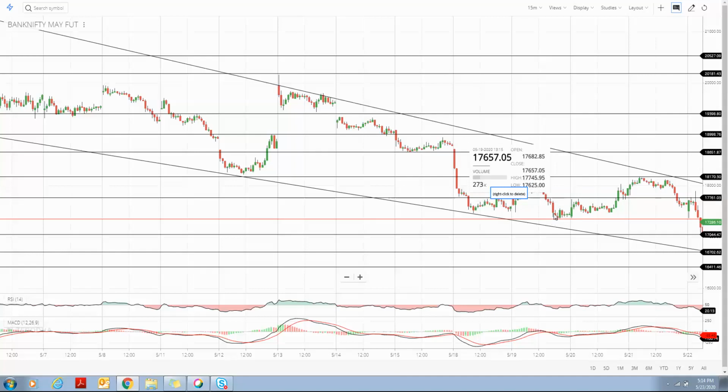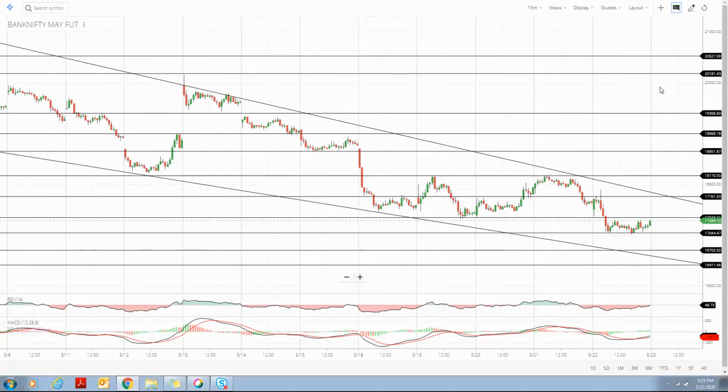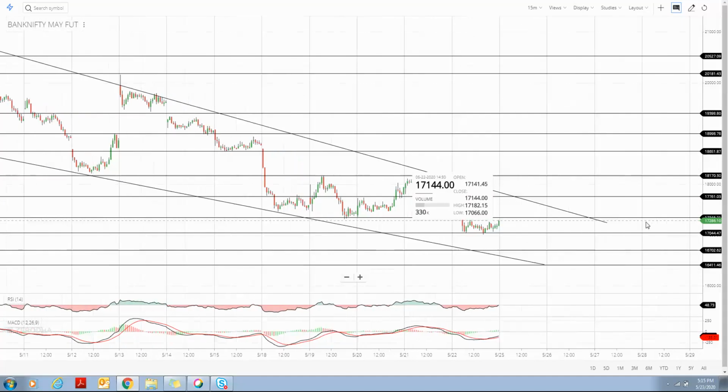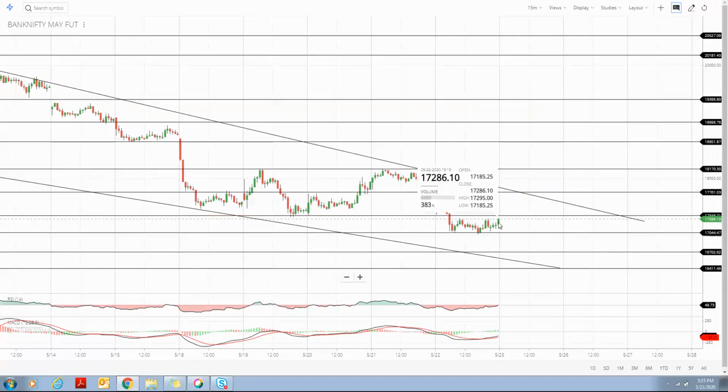It again took support at 17344, and again it moved up to the resistance area of 18170. So we have seen that the range was basically trading between 18170 to 17044, and yesterday it gave a breakout from 17344. From here it gave a breakout yesterday, and we can see further, if on Tuesday the prices move